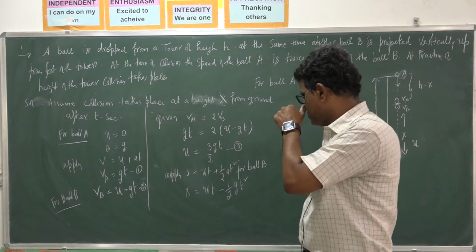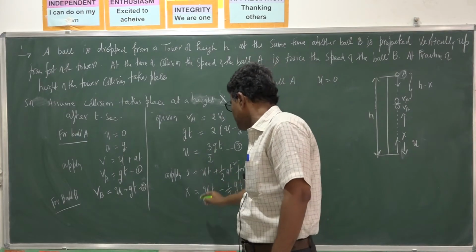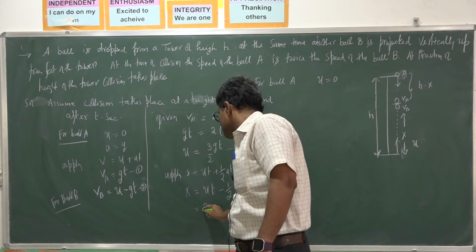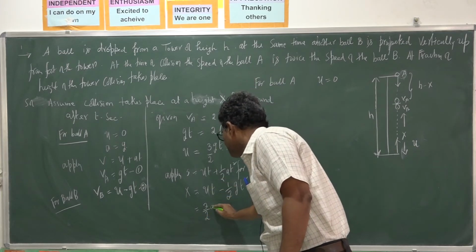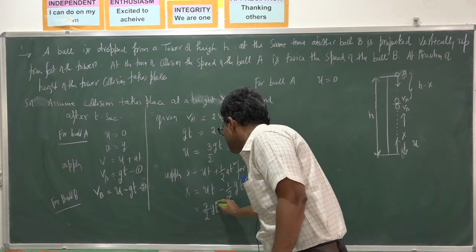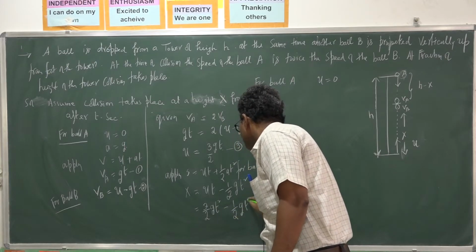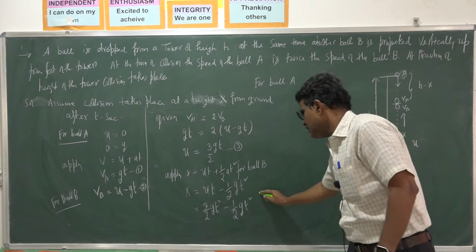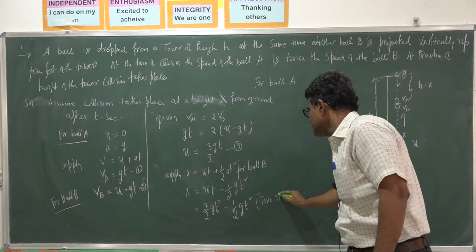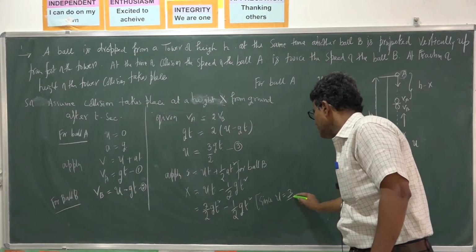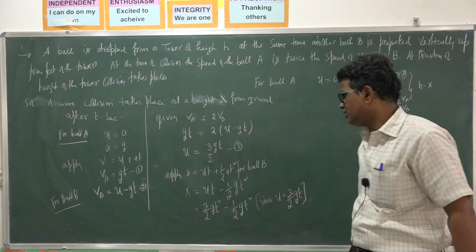Substitute u is equal to 3 by 2 gt from equation 3.